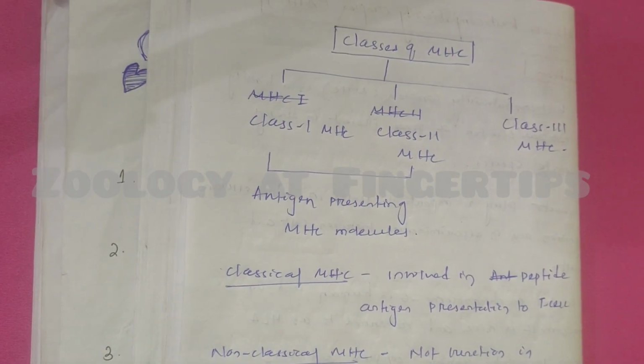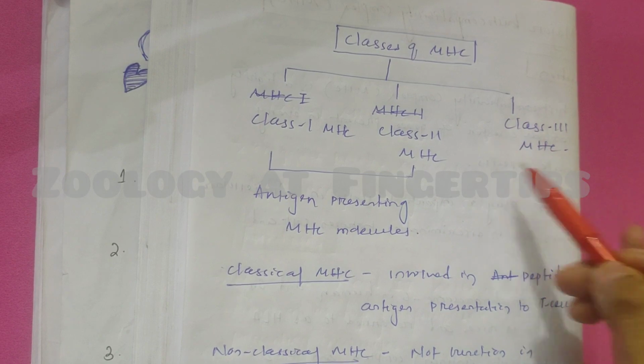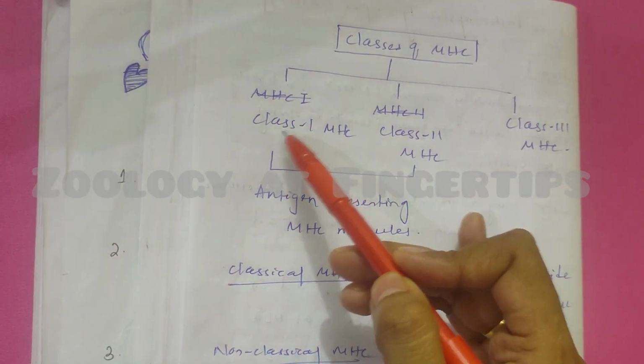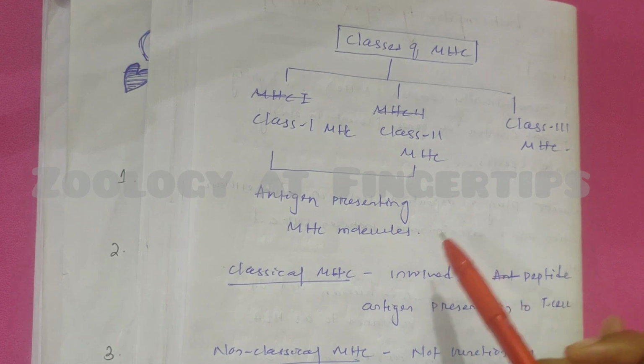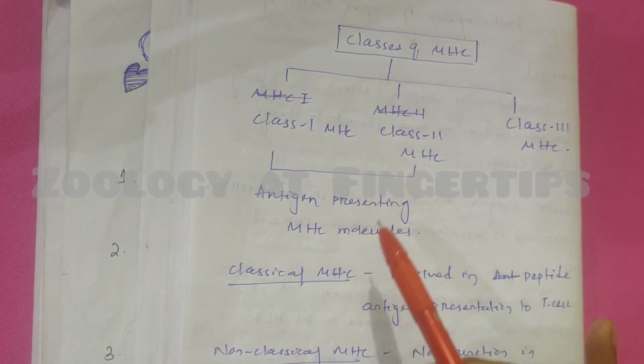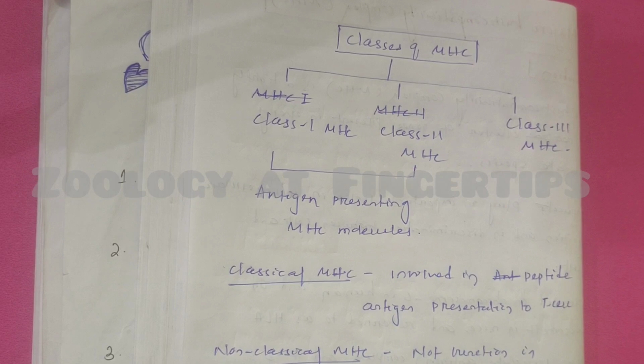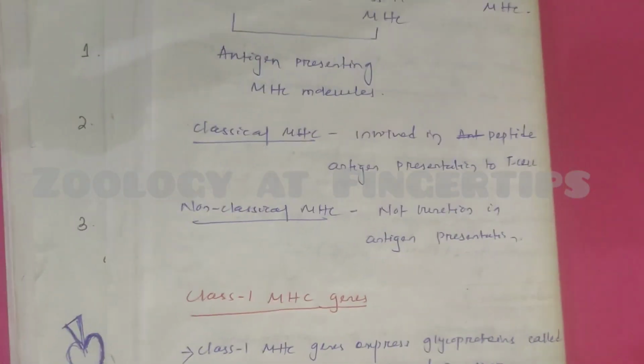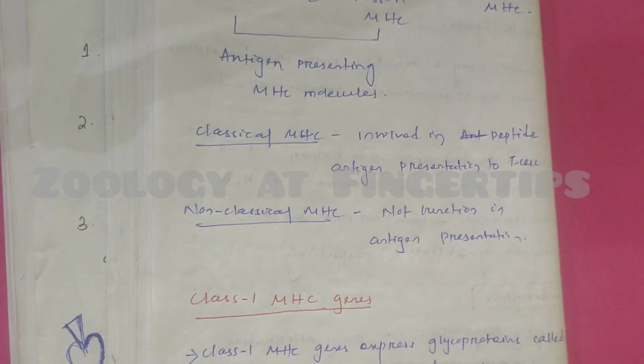Traditionally, MHC is divided into three types: class 1 MHC, class 2 MHC and class 3 MHC. Class 1 and class 2 MHC are involved in antigen presentation to the T cell. Actually, T cells of our body cannot recognize free peptide antigen. In order to recognize it, the peptide antigen must bind to the MHC molecule. Only in the presence of MHC molecule does the T cell recognize peptide antigen. Further, these two classes are divided into classical and non-classical. Classical means they are involved in antigen presentation, and non-classical means they are involved in many other immune functions but not in antigen presentation.